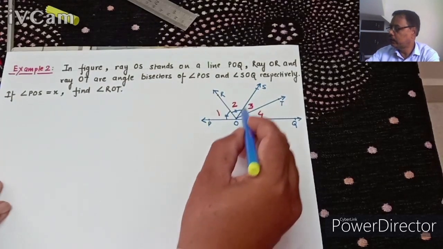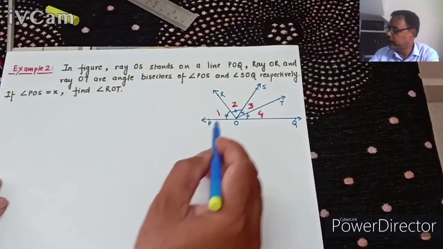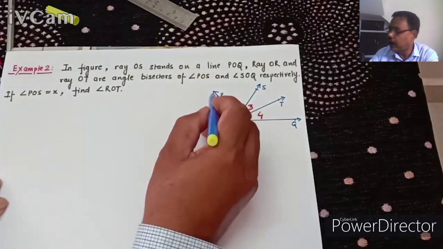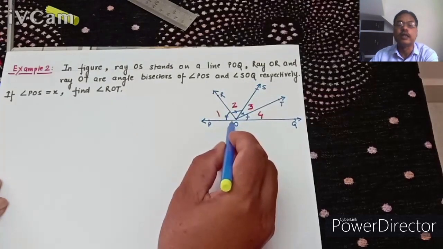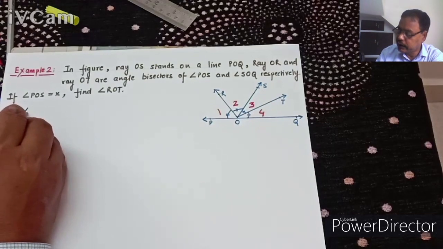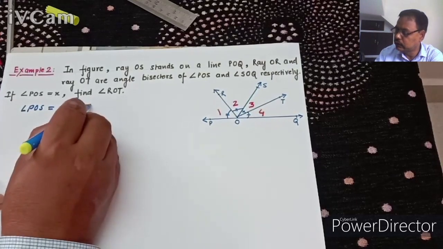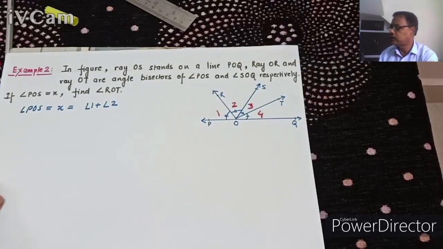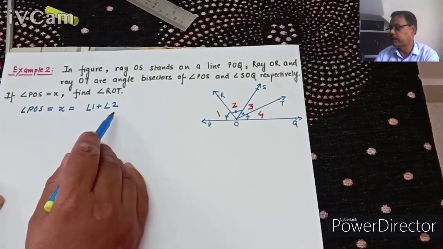Angle POS is equal to X is given, and angle POS is the sum of these two angles, angle POR and angle ROS. We can say angle POS, that is X, equals angle 1 plus angle 2, because angle 1 plus angle 2 equals angle POS. Understand? So POS, that is X, equals angle 1 plus angle 2.